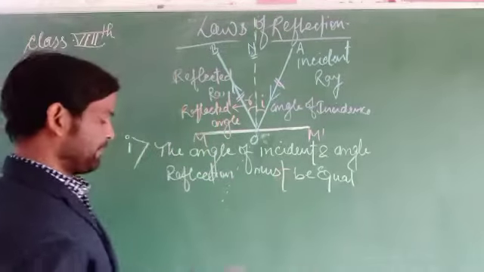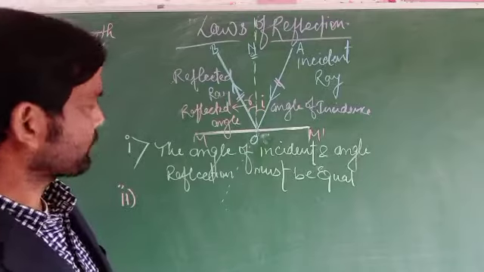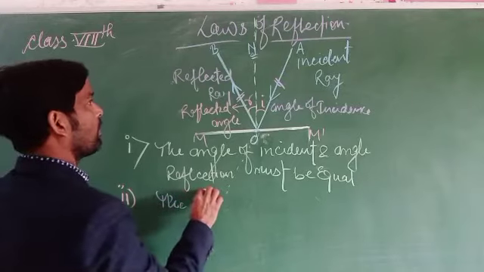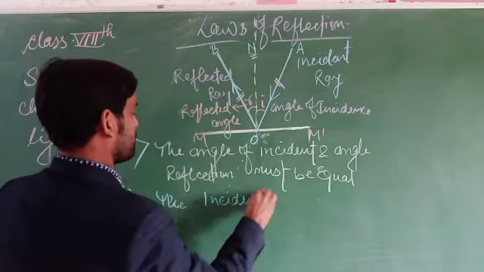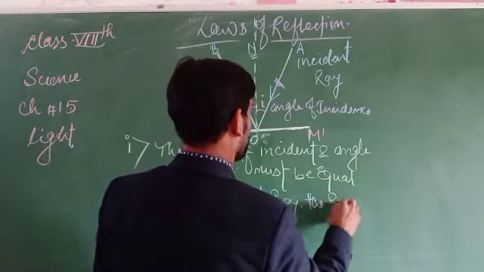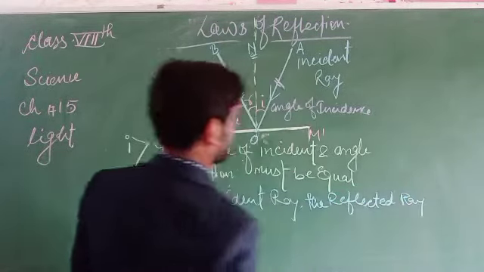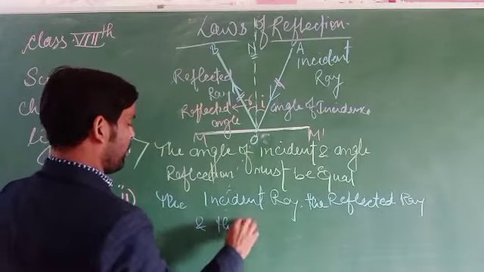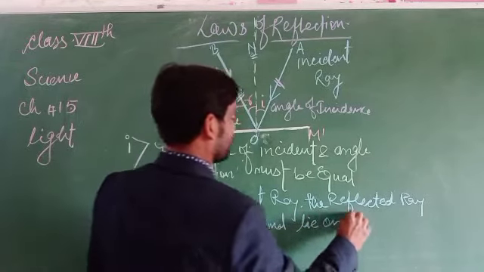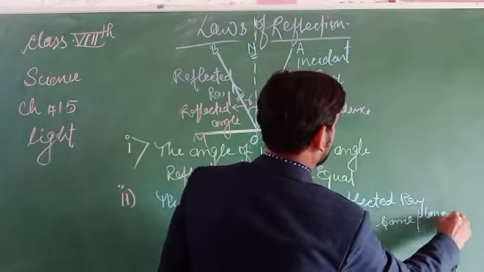The next rule says that the incident ray, the reflected ray, and the normal lie on the same plane.